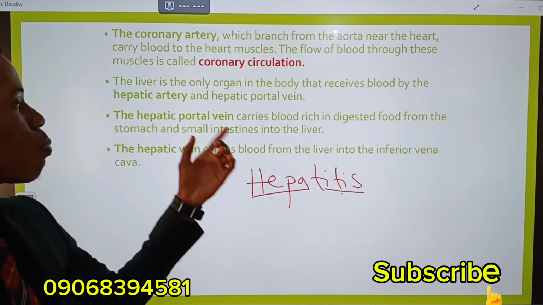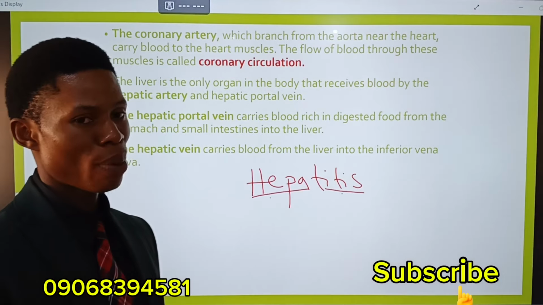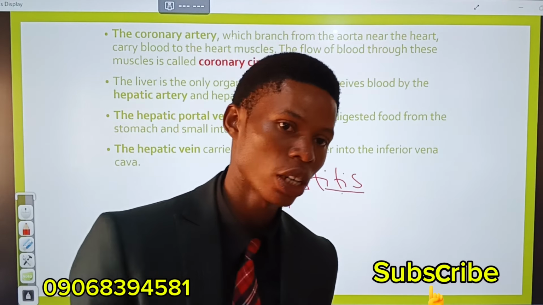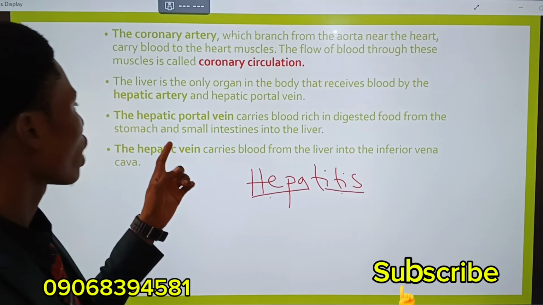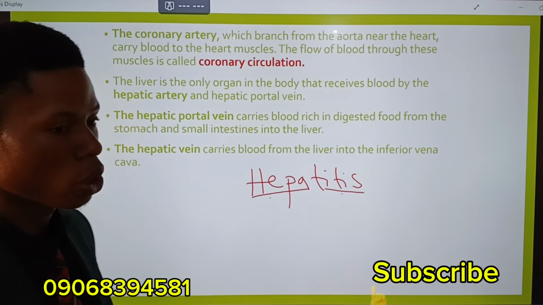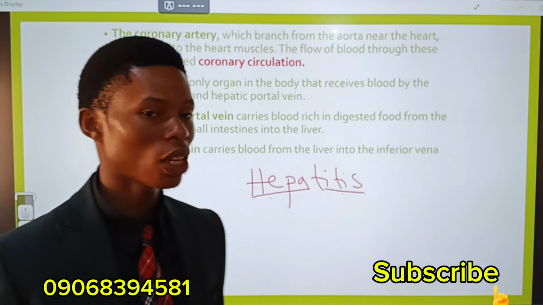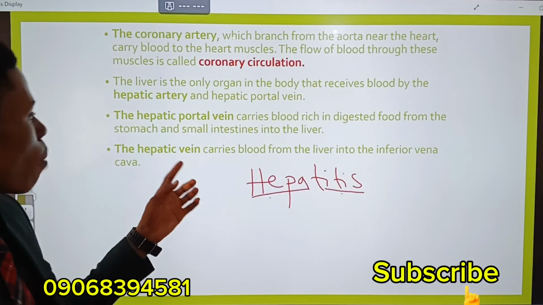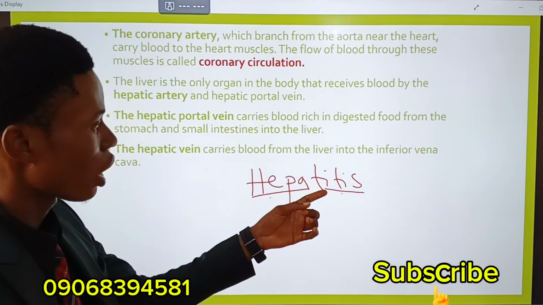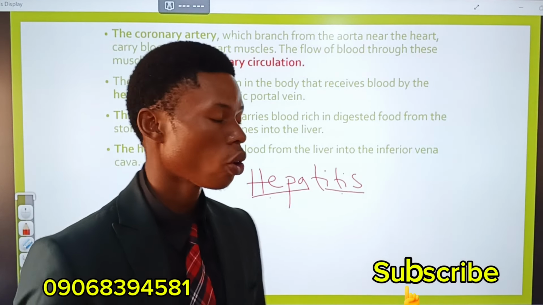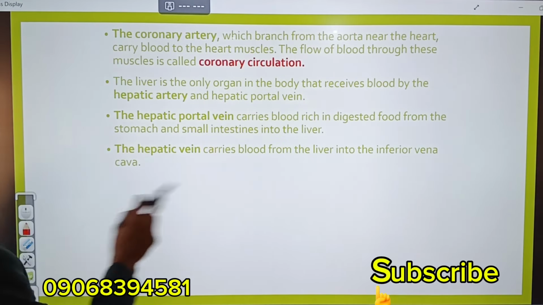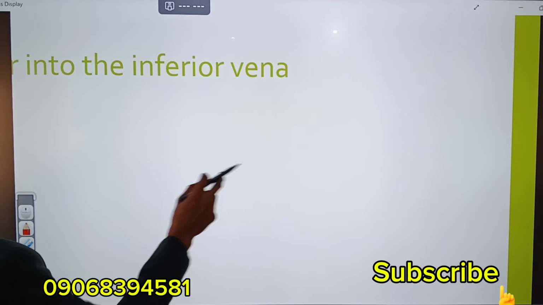Now, when you hear hepatic portal vein, hearing that hepa, you should just know that this vein is in the liver. Now, the hepatic portal vein carries blood rich in digested food into the liver. The hepatic vein carries blood from the liver into the inferior vena cava. All right. Moving on.